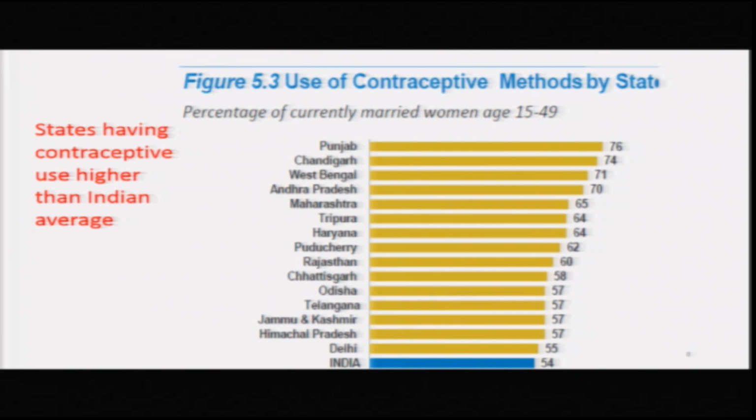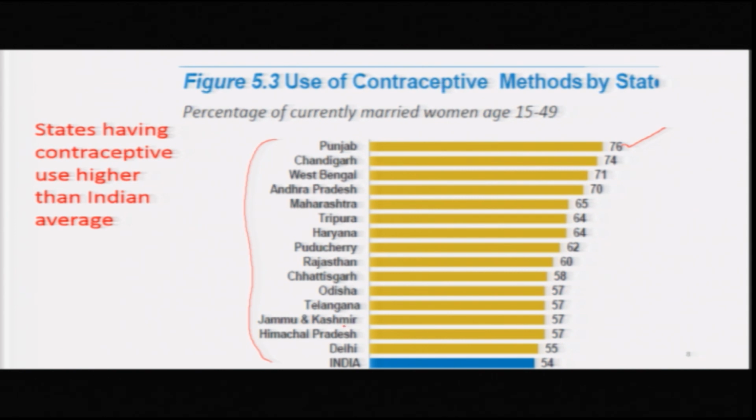If you go by state, this is the list of states which have contraceptive rates above the national level, and the highest contraceptive rate or highest use of contraceptive methods is found in Punjab, where the percentage of currently married women 15 to 49 or couples in reproductive ages, 76% couples in reproductive ages are using contraceptive methods.